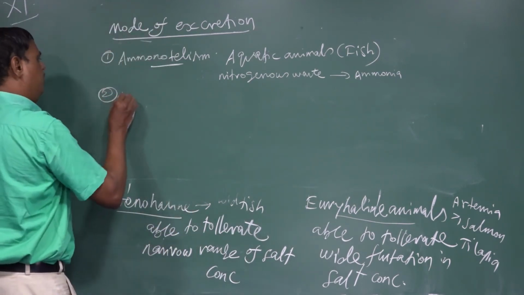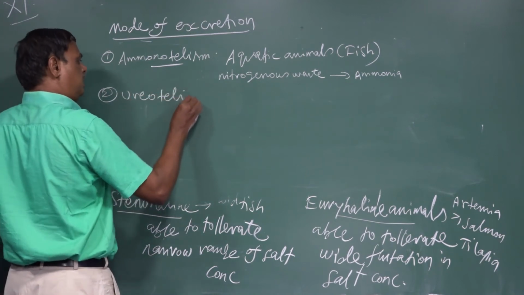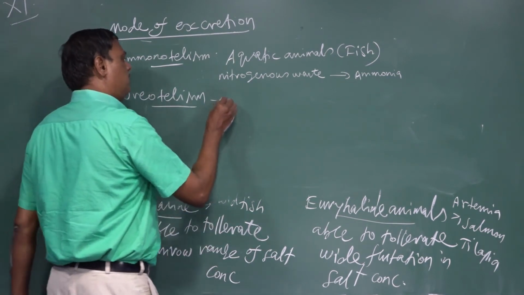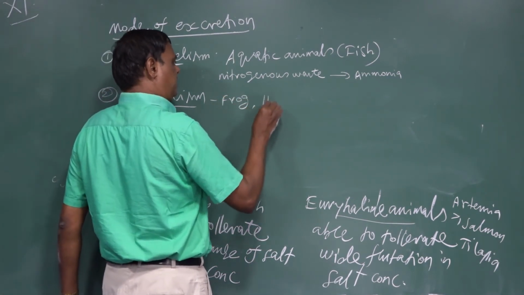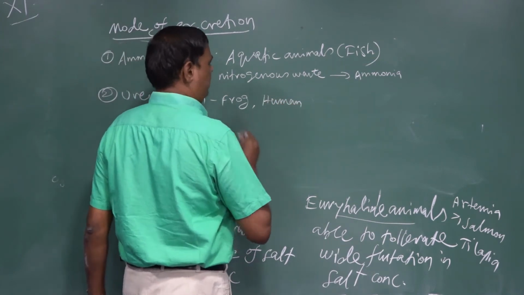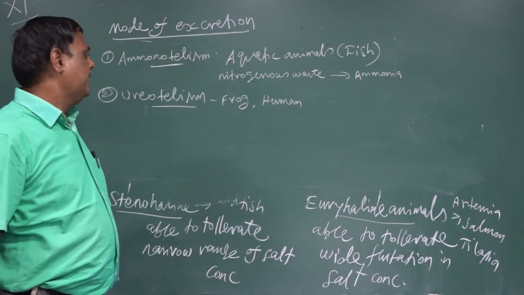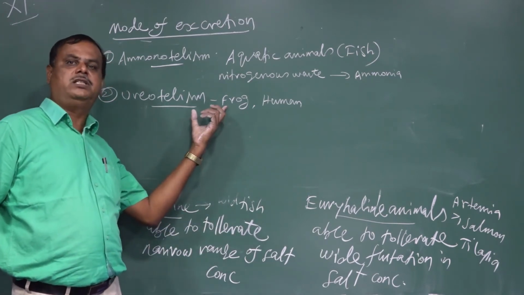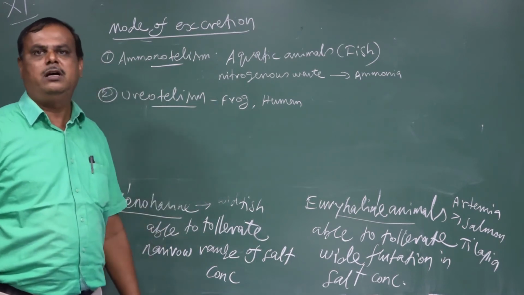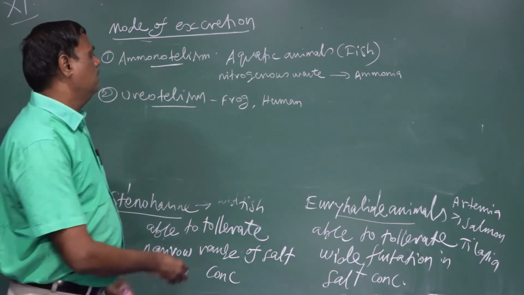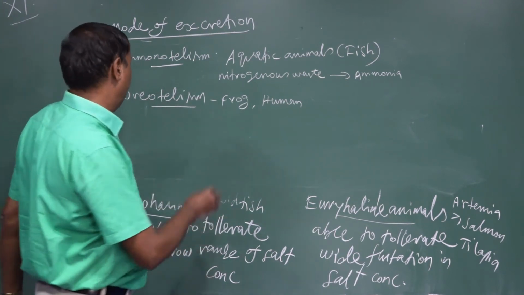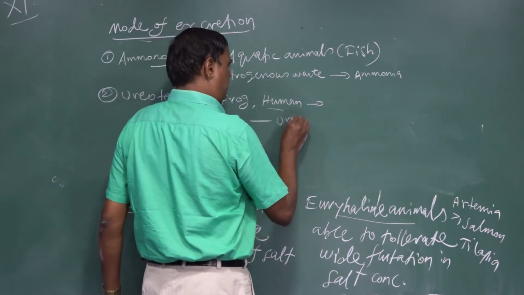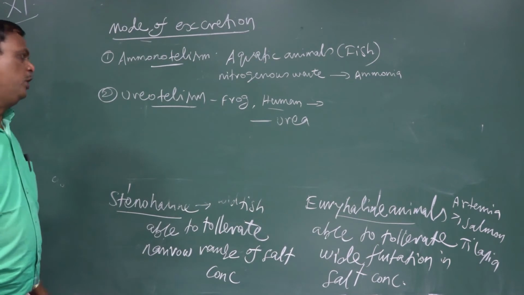Next is called ureotelism. Terrestrial animals like frogs and human beings. Frog is semi-terrestrial, in the category of amphibia; they live on land and in water. In water, during the tadpole stage, the frog releases ammonia. When it comes to land as an adult, it releases nitrogenous waste in the form of urea. Frogs and human beings release urea, which comes in the category of ureotelism.